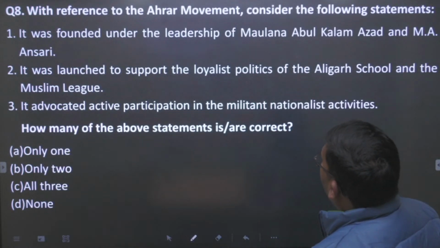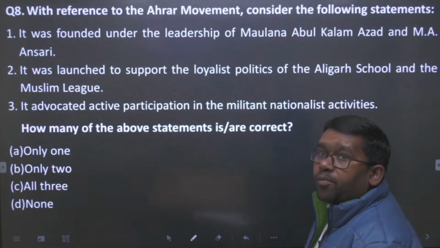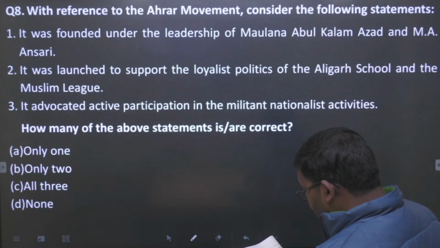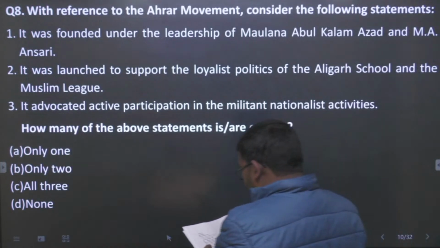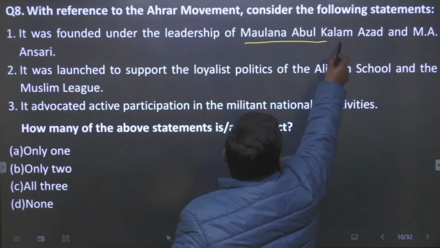The Ahrar movement was founded under the leadership of Maulana Abul Kalam Azad and Muhammad Ali Ansari. This statement will be false because it was founded by Maulana Muhammad Ali, not by Maulana Abul Kalam Azad.